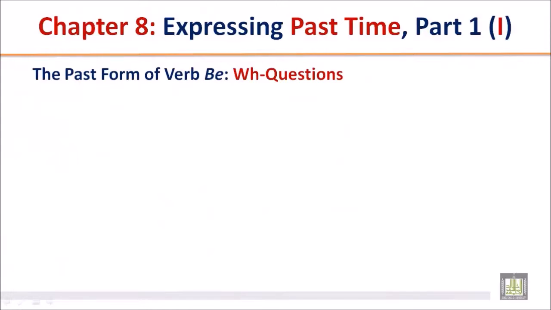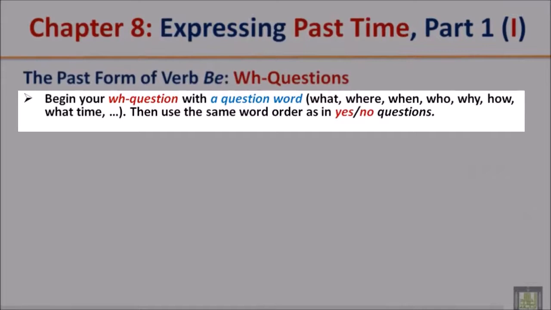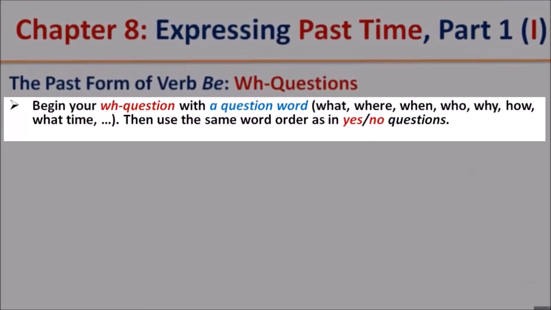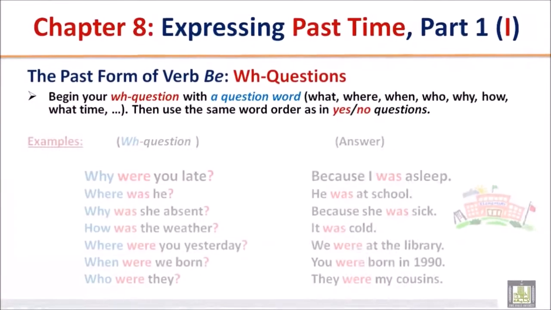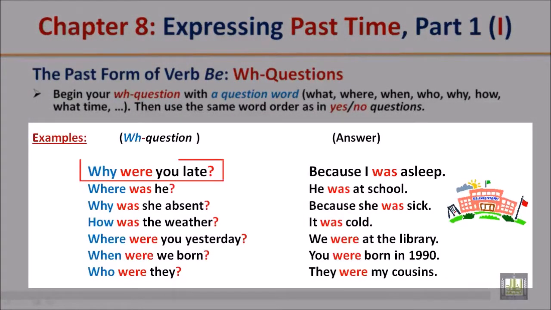The past form of verb be, WH questions. Begin your WH question with a question word: what, where, when, who, why, how, what time. Then use the same word order as in yes or no questions. Examples: why were you late? Because I was asleep. Where was he? He was at school. Why was she absent? Because she was sick.